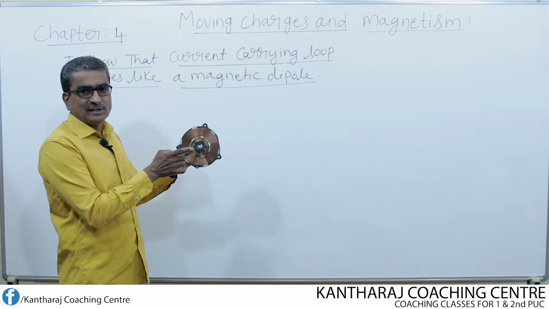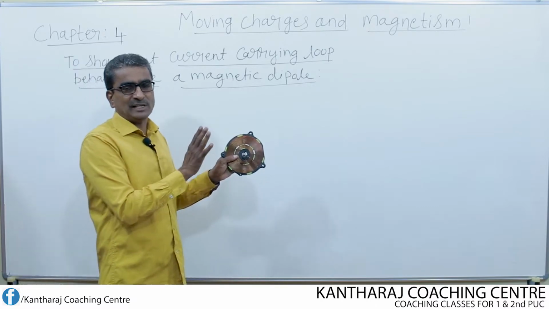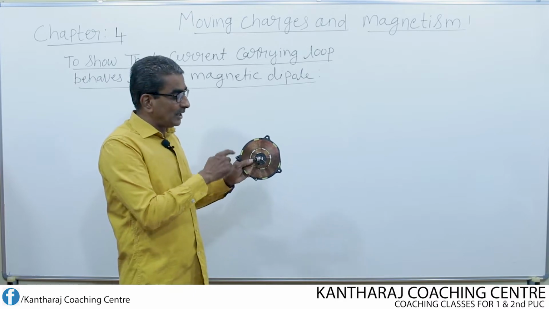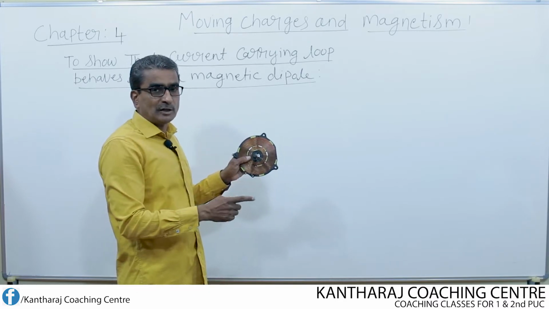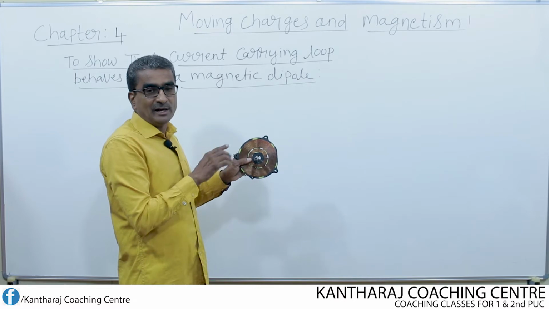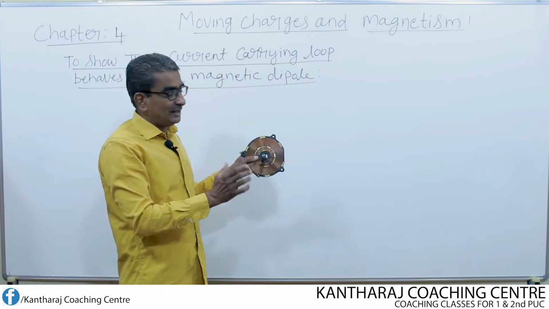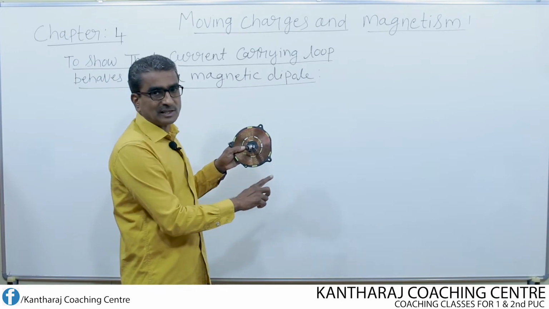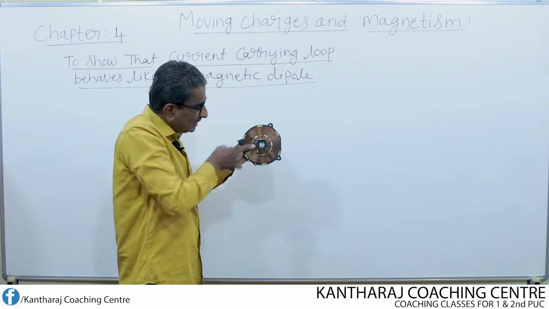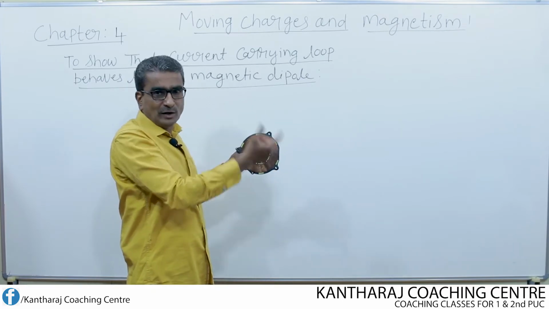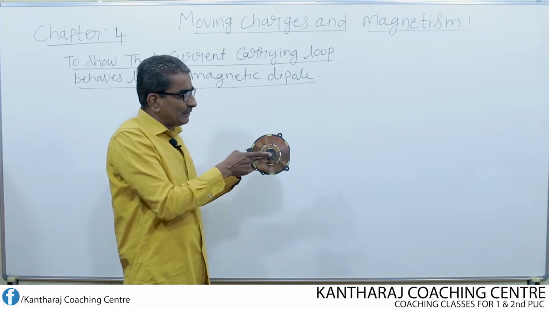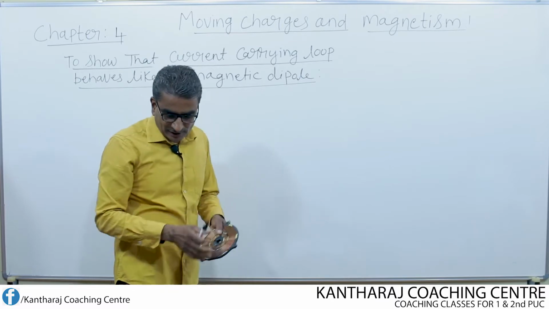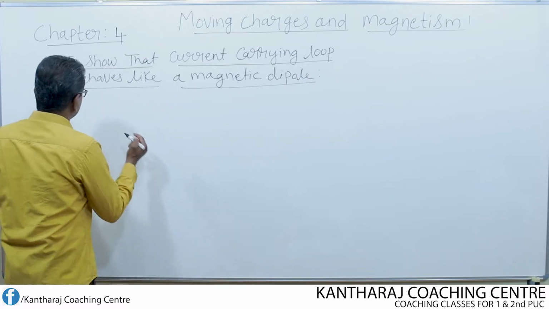on the axis? For that we derived the expression in our previous class, both for the circular loop, meaning only one turn of wire, and also for the circular coil. Of course, this is nothing but a coil because several turns are there. If I imagine this entire thing as only one loop, then what is the equation for the magnetic field at a point P on the axis? Let us write the equation.